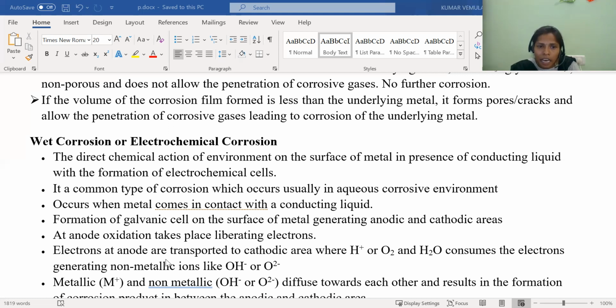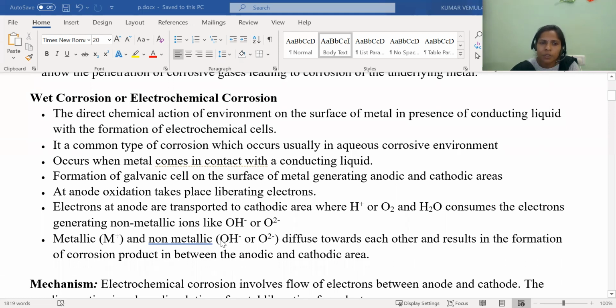These electrons are transported to the cathodic area. There, H plus, oxygen and water consume the electrons, generating non-metallic ions like OH minus or oxides.